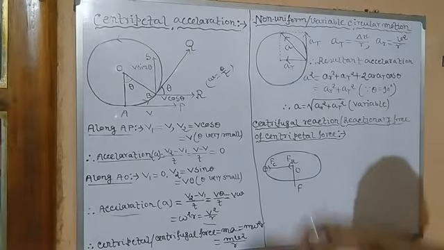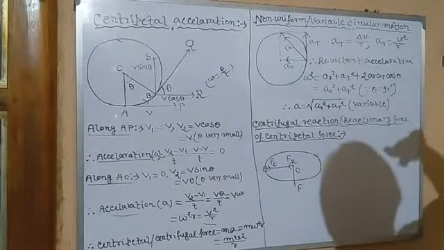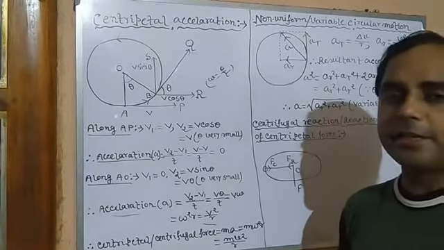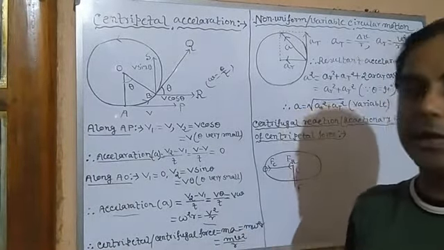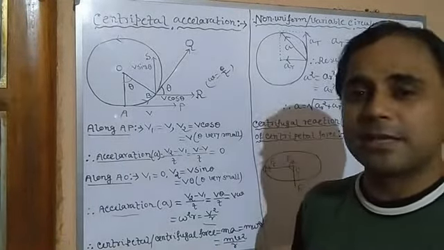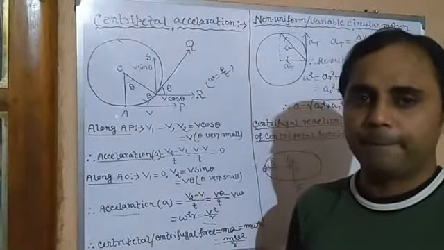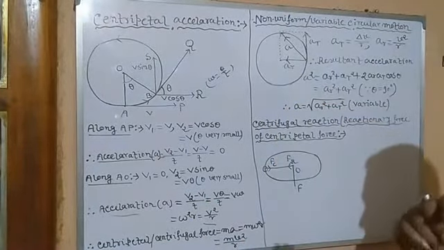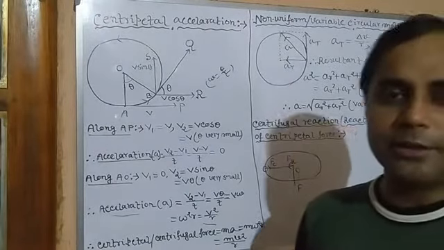Now moving on to non-uniform, that is variable circular motion. Now the title of this chapter is uniform circular motion. Now what if the circular motion is not uniform? It means if the velocity is not uniform, or the angular velocity is not constant. Then in that case what would happen?